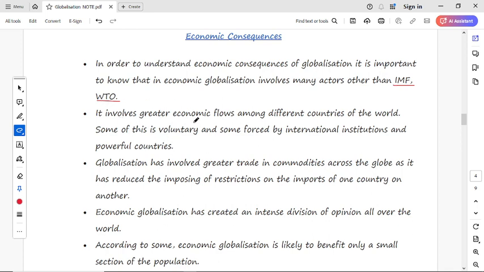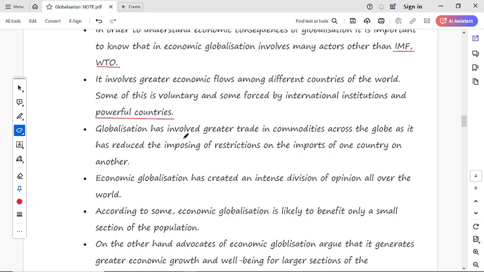It involves greater economic flow among the different countries of the world. Globalization involves greater economic flow among the different countries of the world. Along with this, some of it is voluntary and some is forced by international institutions and powerful countries, so that they can play a role in a greater economic flow.